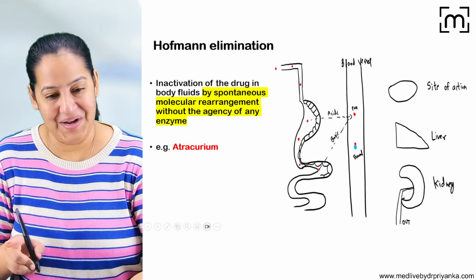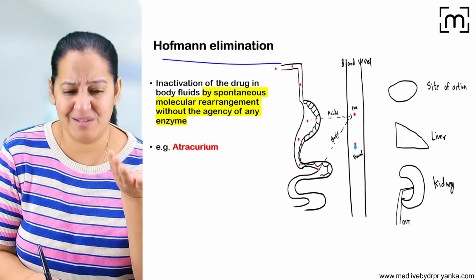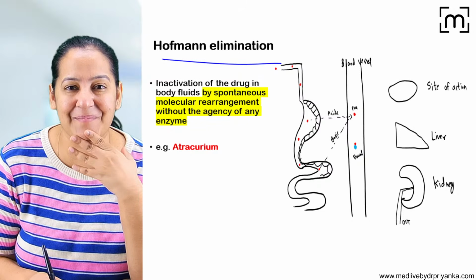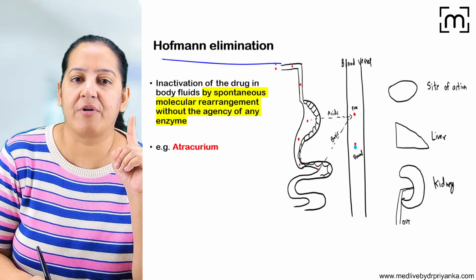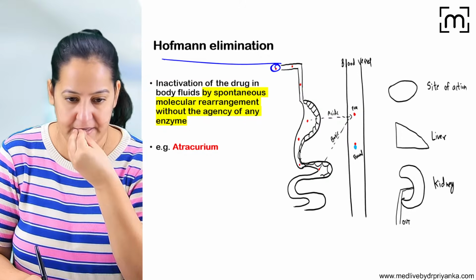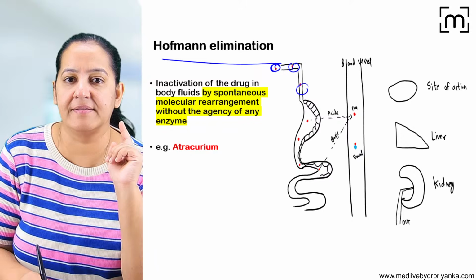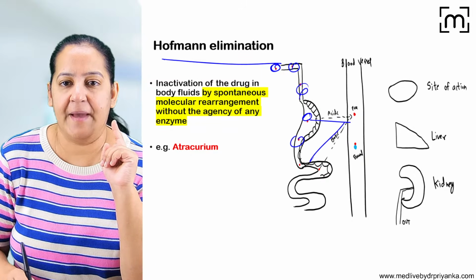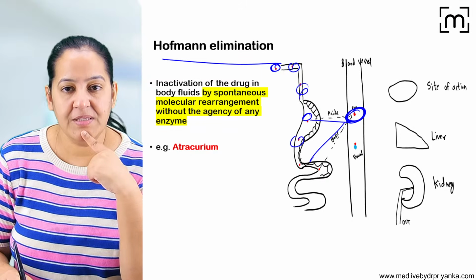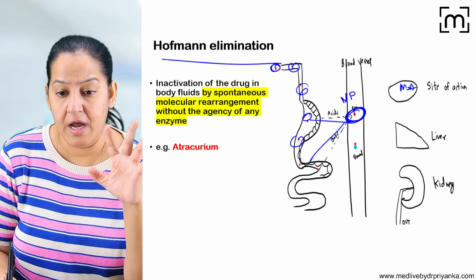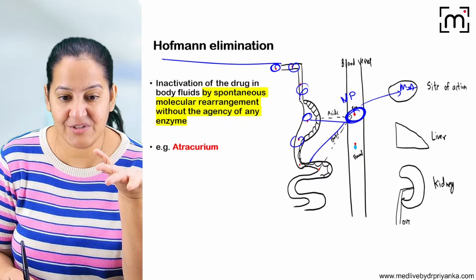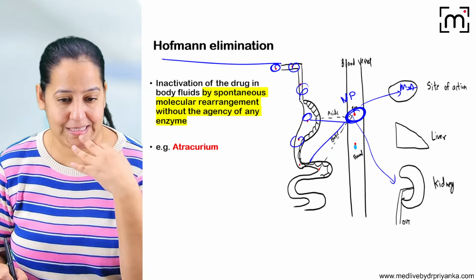Now, listen. Hofmann's elimination. You say, what is this terminology? Only one drug shows this. Let me explain what it means. Imagine a drug taken by oral route, going inside, getting absorbed, reaching the blood. Now this drug is non-polar. It has already shown its mechanism of action. Now it wants to get excreted, but this drug is very egoistic.